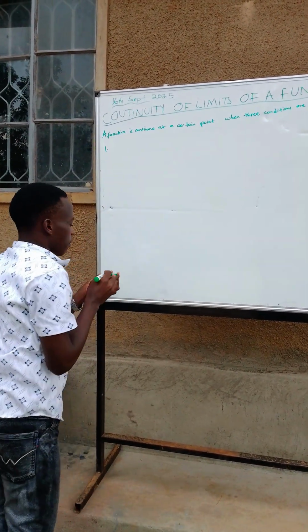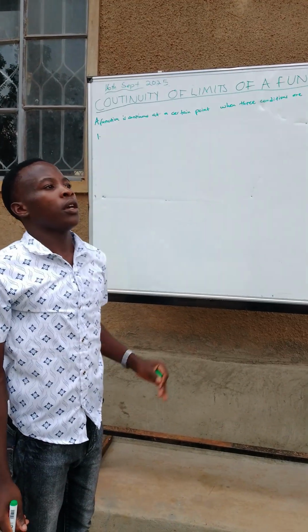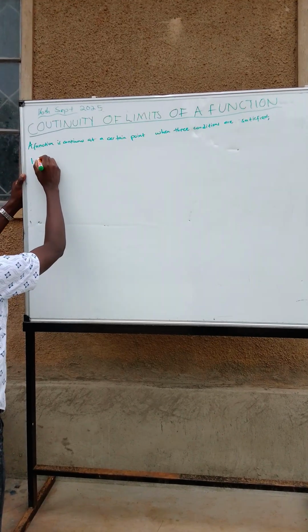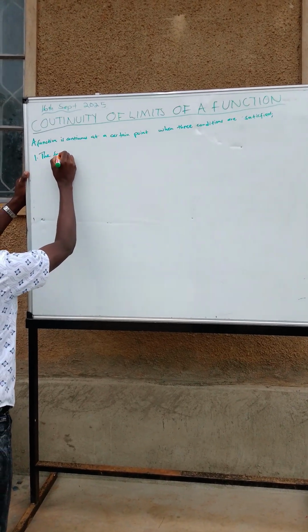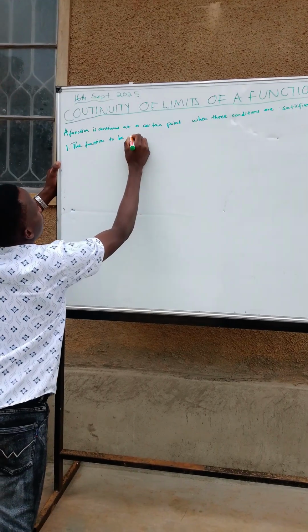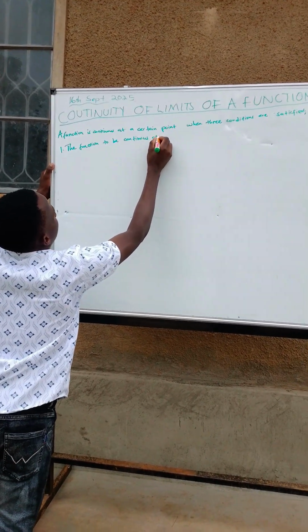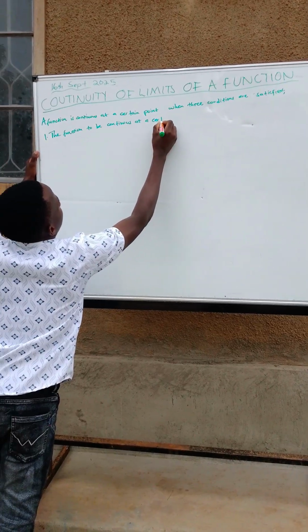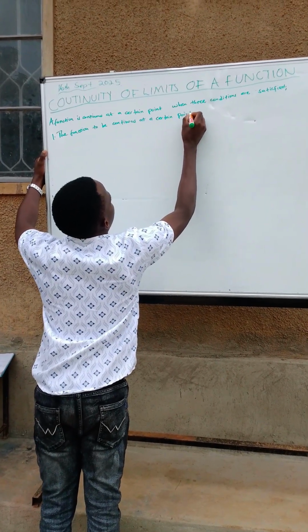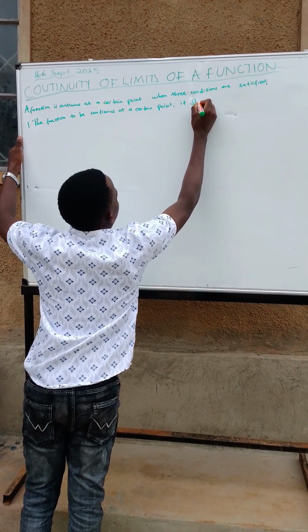One, first of all, a function to be continuous at a certain point, it should be defined at that point.